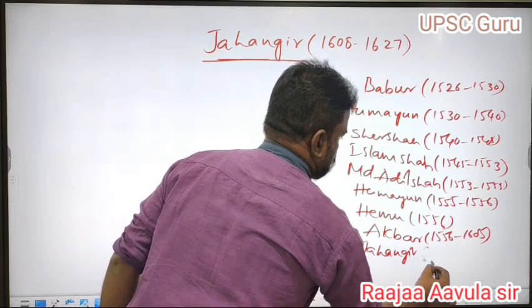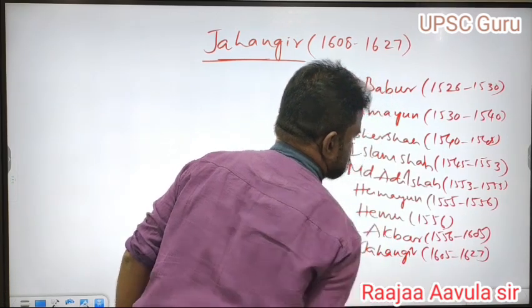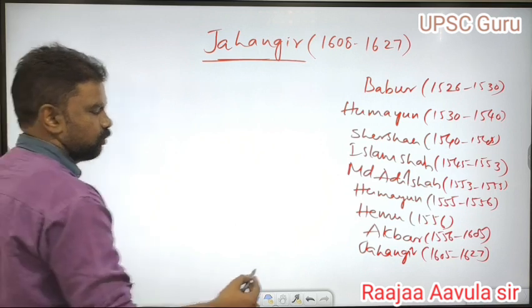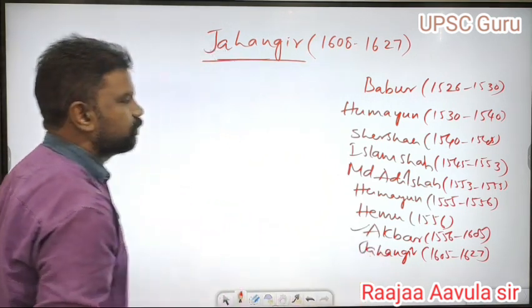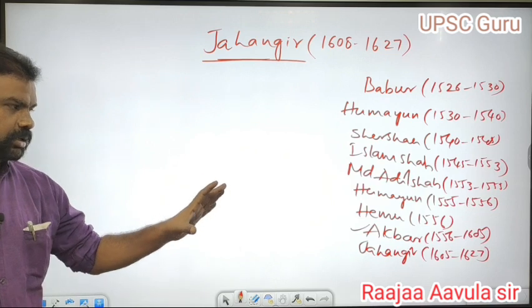Jahangir ruled from 1605 to 1627. Among these, the greatest king of the Mughals was Akbar. So that's why we took more time to explain Akbar.